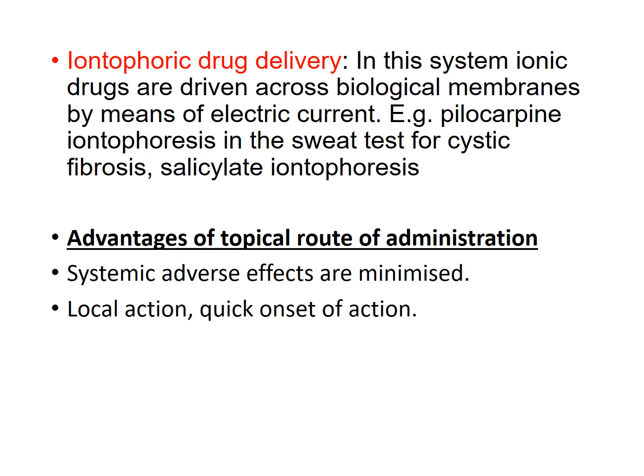That means the drugs which carry either charge are carried across the membrane with the help of the electric current. For this we have the example of pilocarpine iontophoresis for the sweat test for cystic fibrosis,